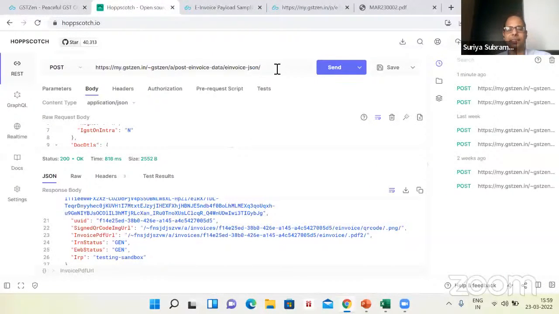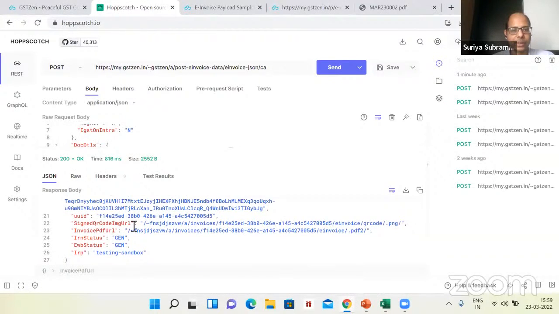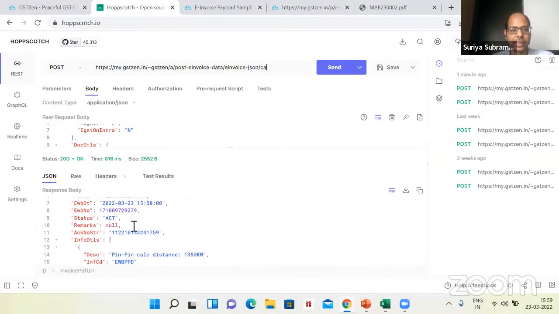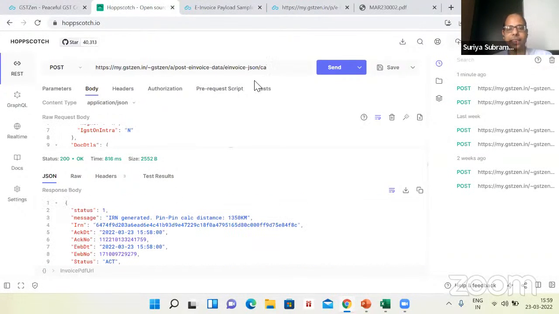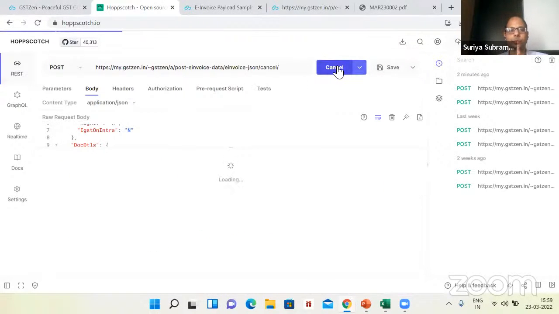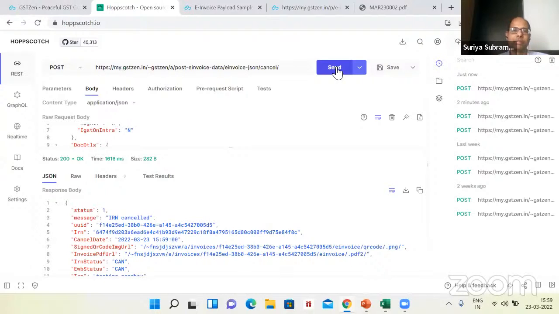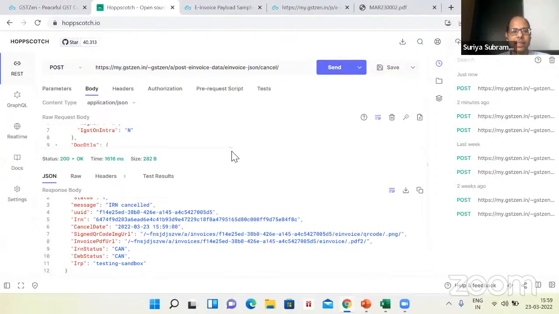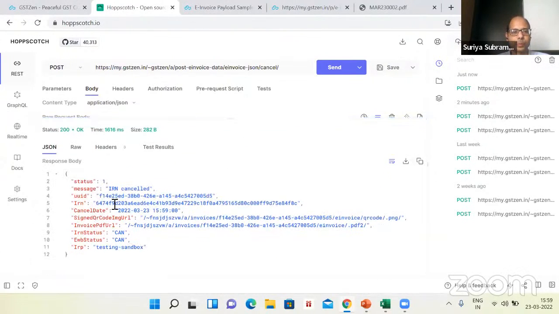Now I want to cancel this invoice. By the way, here you can also see the response that the e-way bill was also generated. There is an e-way bill number and date. So I'll just cancel. Again, less than a second, IRN got cancelled. The e-way bill status is cancelled, IRN status is cancelled. So this is pretty much it. This is how long it takes to generate an invoice and cancel the invoice.